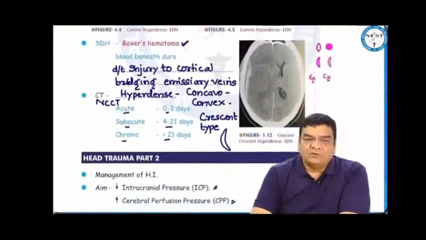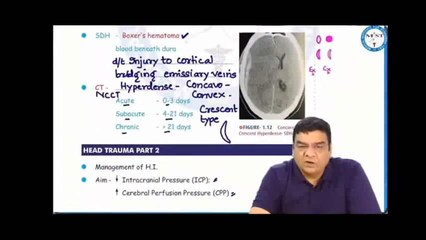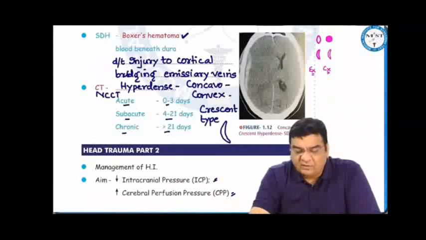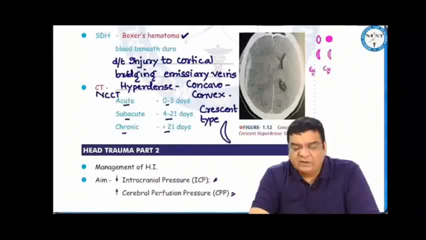While subdural hematoma, which is also called Boxer's hematoma, is due to injury to cortical bridging emissary veins. On a non-contrast CT, it appears hyperdense, concave or convex, crescent type like a banana. Whether it is extradural, subdural, or any head injury in the initial phase, we do a non-contrast CT scan. Subdural hematoma up to 3 days we call acute, 4 to 21 days subacute, after 21 days chronic.